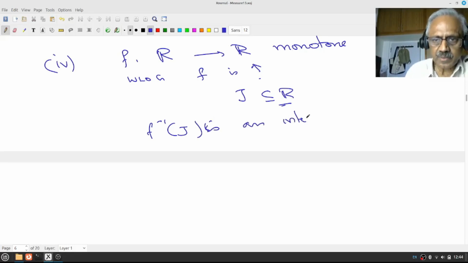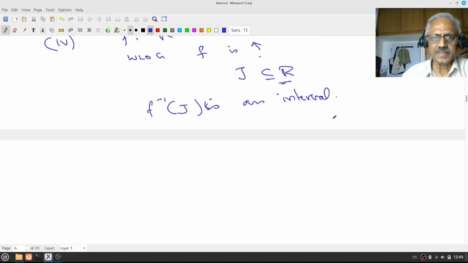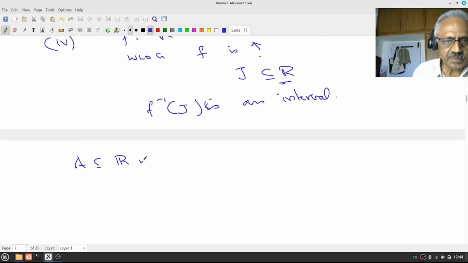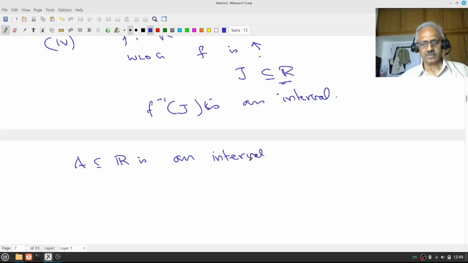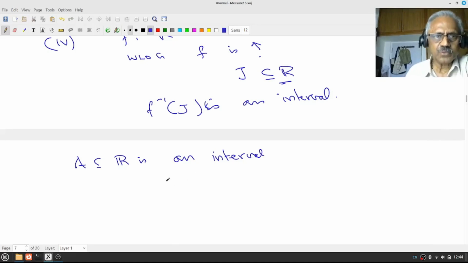Remember, I will recall the definition of an interval because that's very crucial for what you want to say. So when do you say a subset A of R is an interval? Usually in analysis and topology, one has to define an interval very precisely. You know only the collection of all intervals. If I give a set, you know whether it's an interval or not, but there is an intrinsic definition.